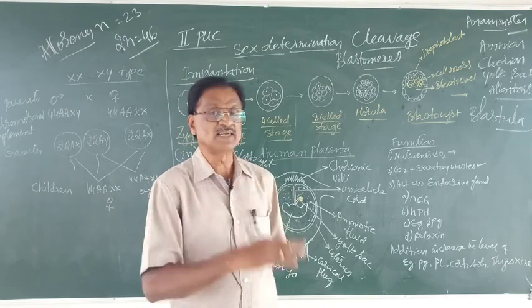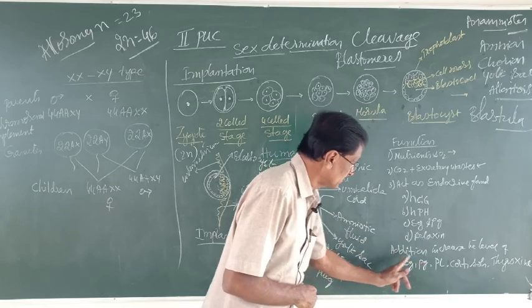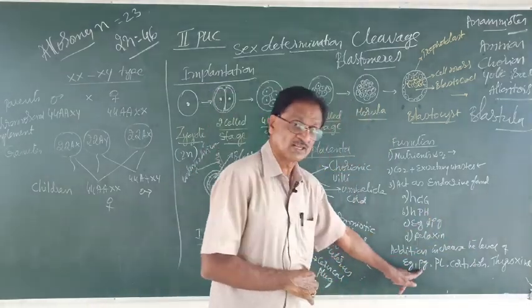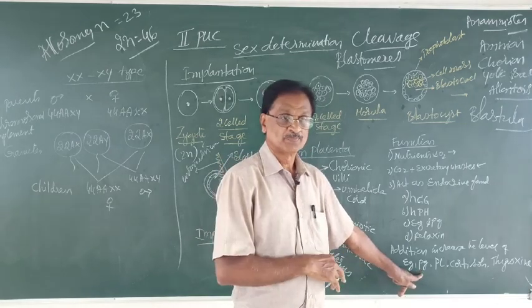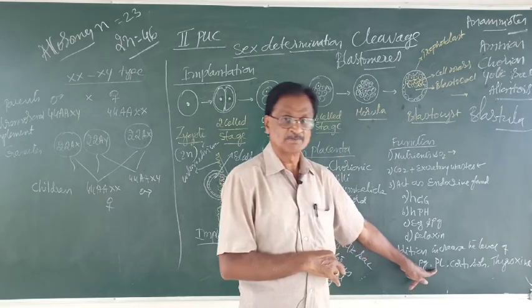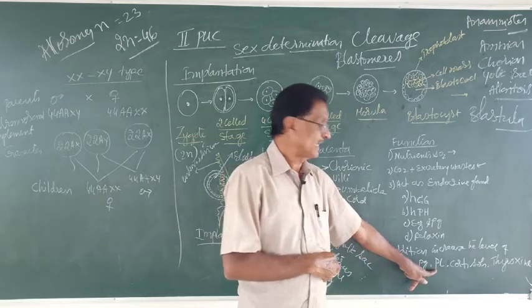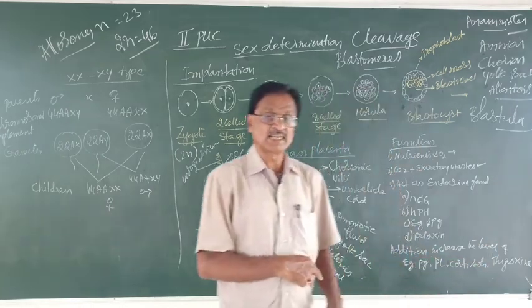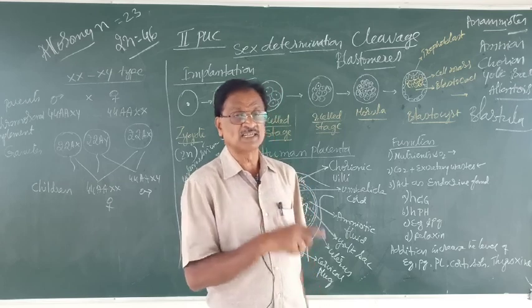In addition to that, it also increases the level of what? Estrogen and progesterone, which are also secreted from the ovary, and then prolactin, which is secreted from the anterior lobe of the pituitary gland, and then cortisol, which is secreted from the endocrine gland by name what?